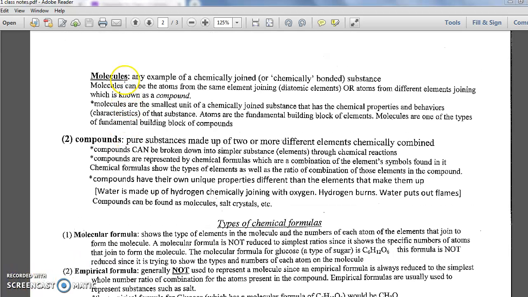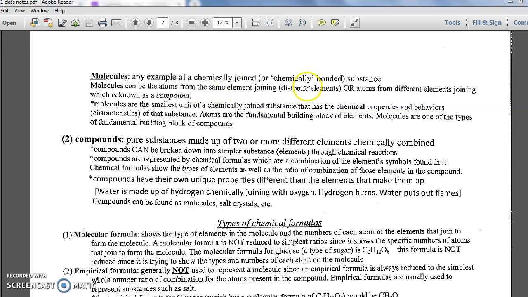We've already mentioned the word molecule, and a molecule is any example of something chemically joined. They can be atoms of the same element, such as the diatomic elements, or ozone, O3, or they can be atoms from different elements. So molecules can form with atoms of different elements. H2O. That's two atoms of hydrogen joining with an atom of oxygen, H2O. That would be a water molecule.